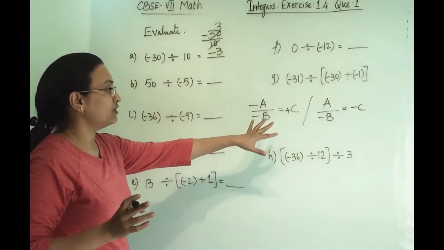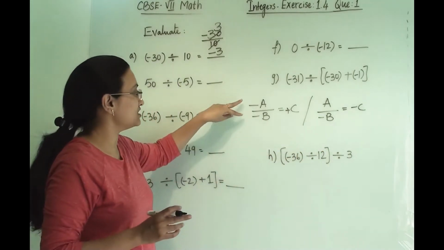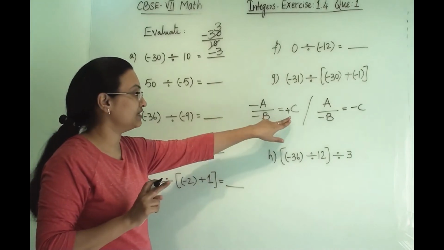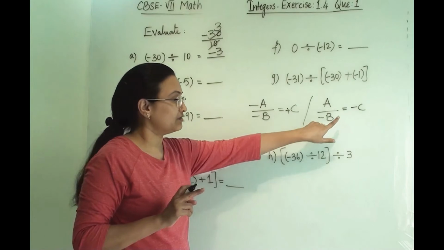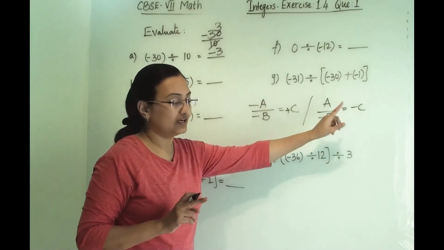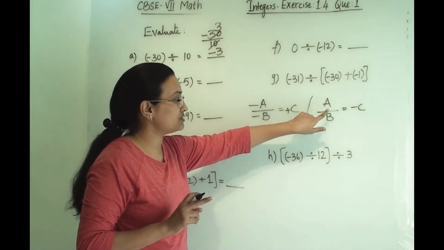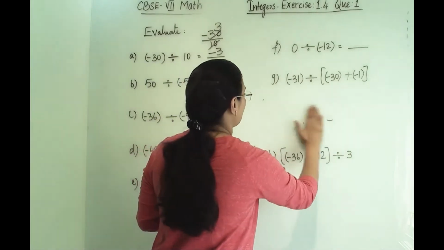There are only these two possibilities in division. If the denominator and numerator are both negative, then our answer is positive. If only one of them is negative, then our answer is also negative. This is the thing we have to remember.